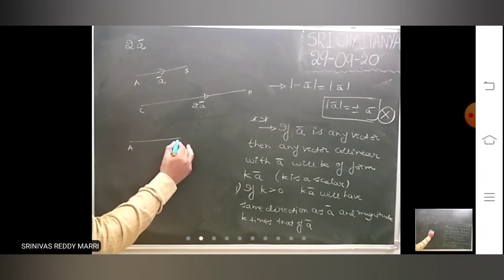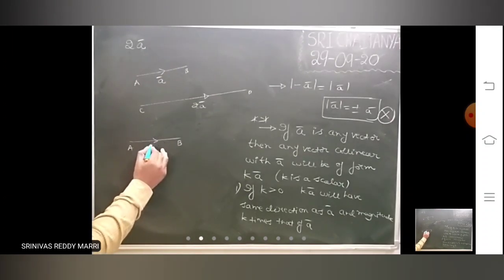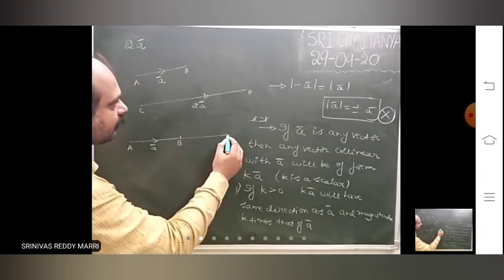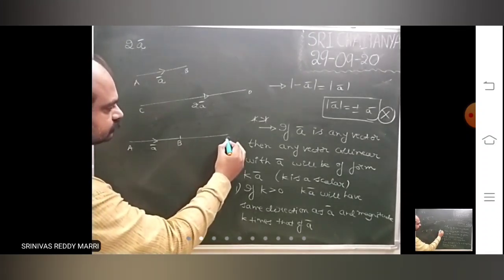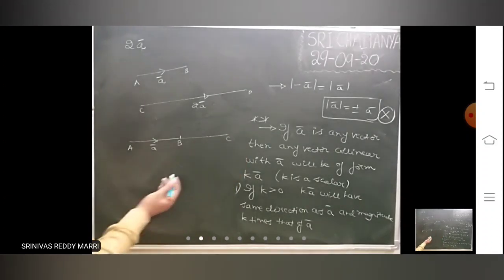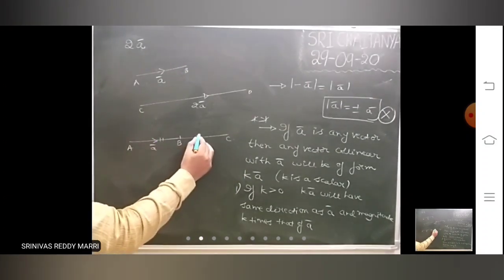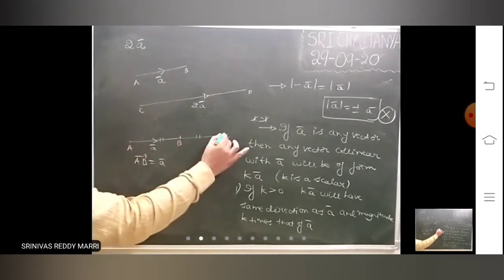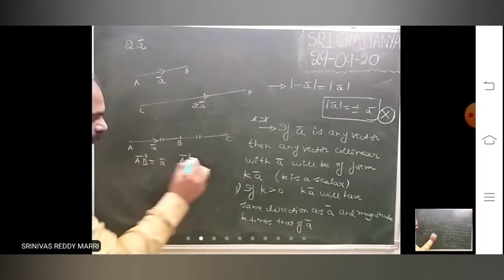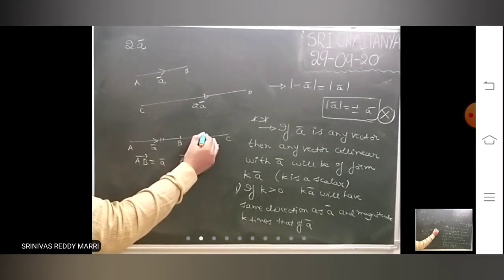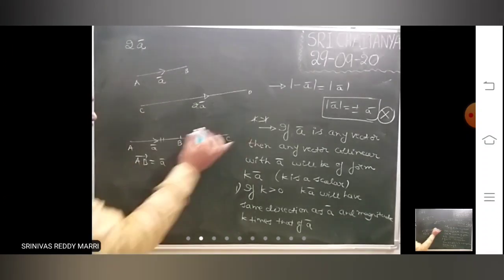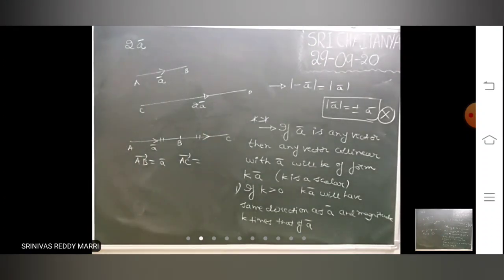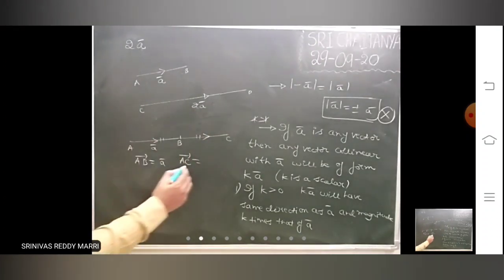Suppose they have the same line of action. Now AB bar is a bar, let us say. Now AC bar means direction from A to C. AC bar has the same direction as a bar but twice the magnitude.